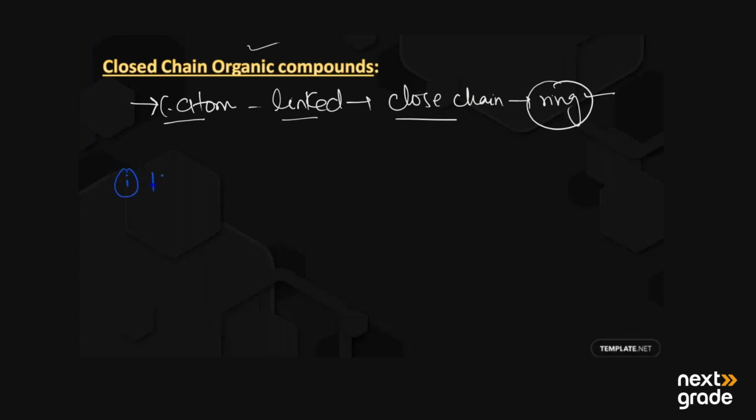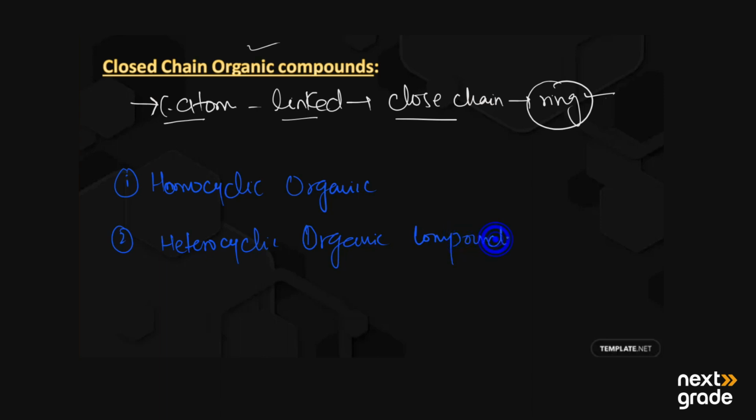The first one is known as homocyclic organic compounds, and the second one is known as heterocyclic organic compounds. So here we have two further types of the closed chain organic compounds: homocyclic and heterocyclic.